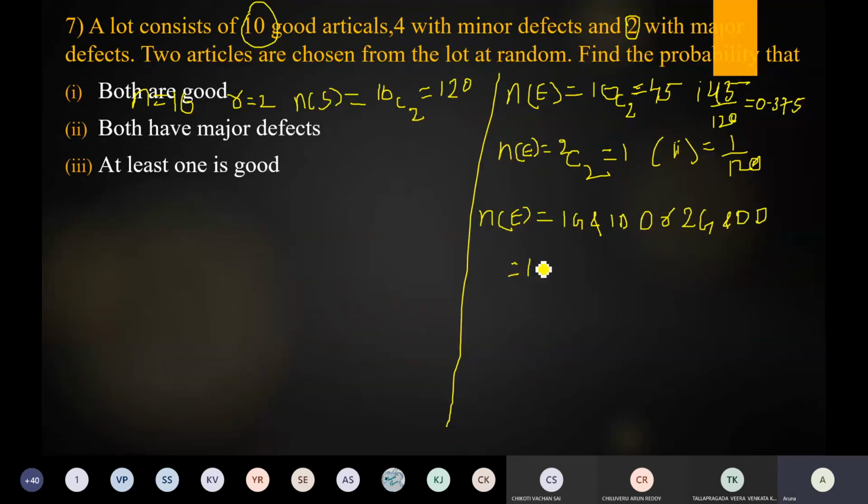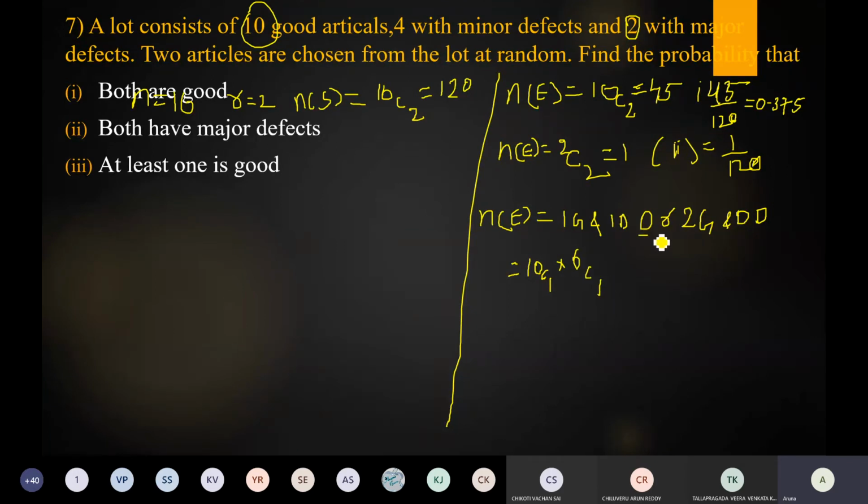So how to write this one? If we write the combination formula, 10C1 into 6C1. One is defective. Total how many defective items are there? 6. So that's why take here 6C1.